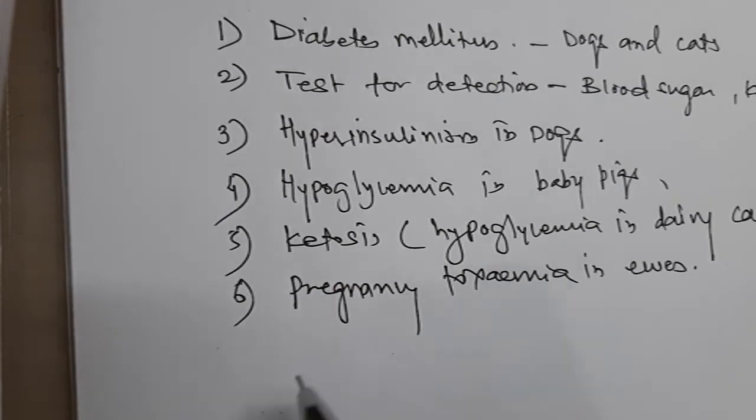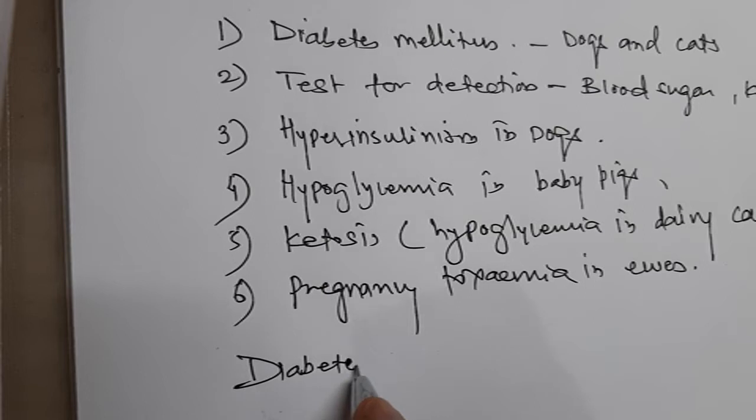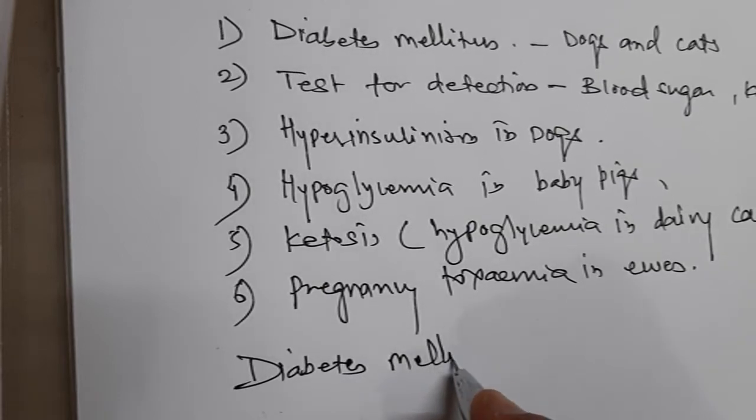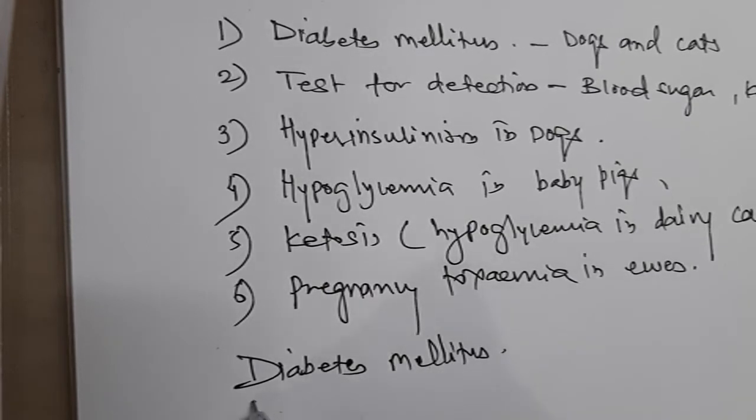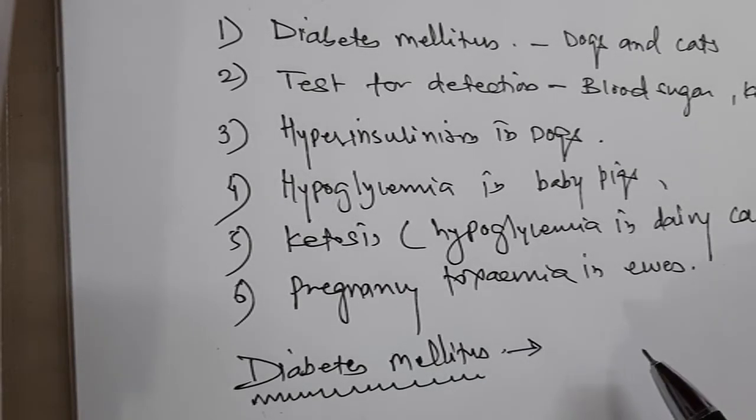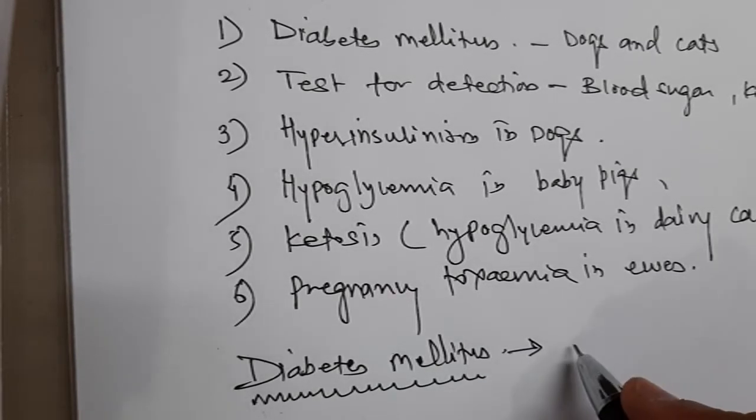So what is diabetes mellitus? First we'll study diabetes mellitus. Diabetes mellitus is a condition or metabolic disorder that occurs because of the deficiency of insulin.